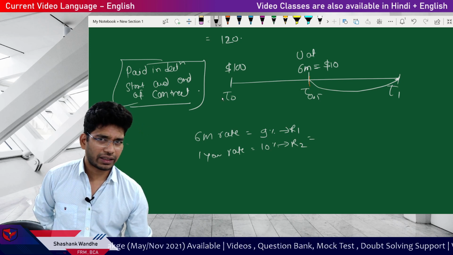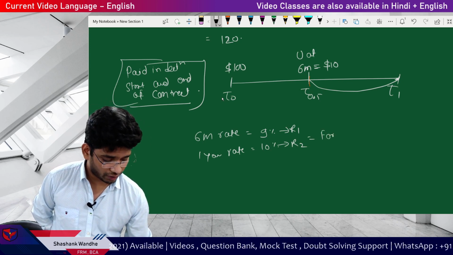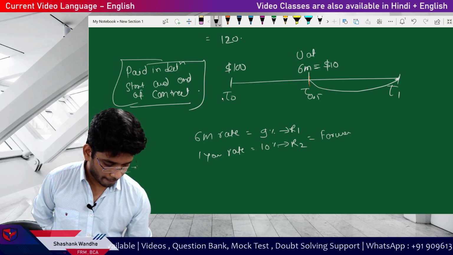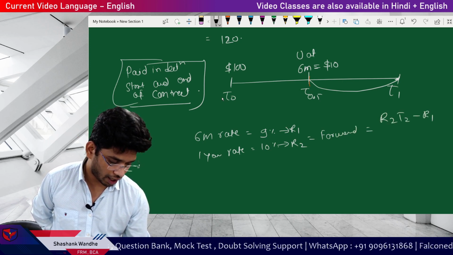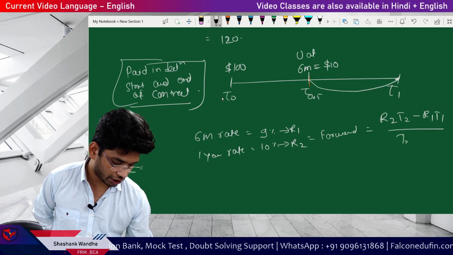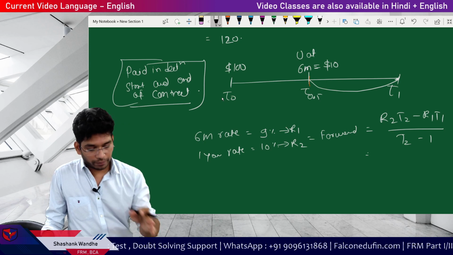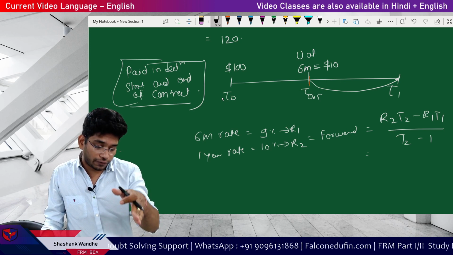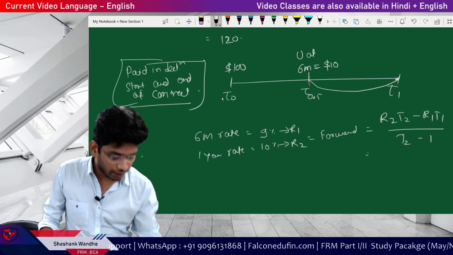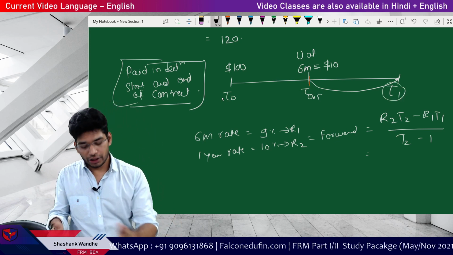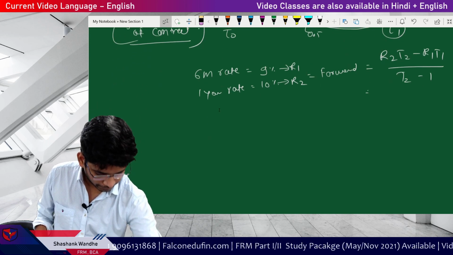Then you can simply calculate the forward interest rate using your formula: R2 T2 minus R1 T1 divided by T2 minus T1, and then take your value of storage cost paid, forward it to T1, and simply add it to this result. So this is how it will look.